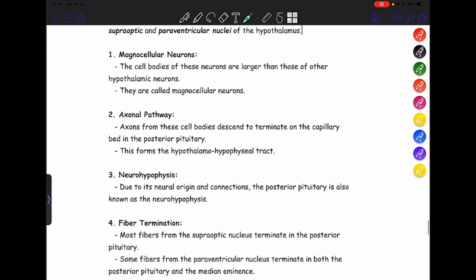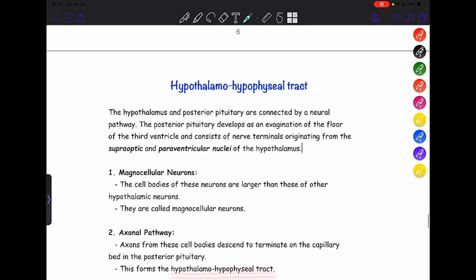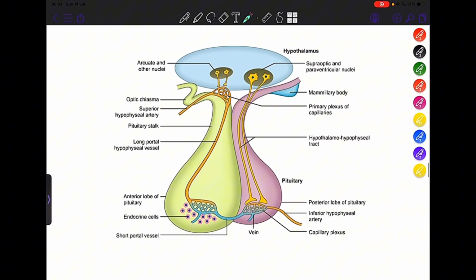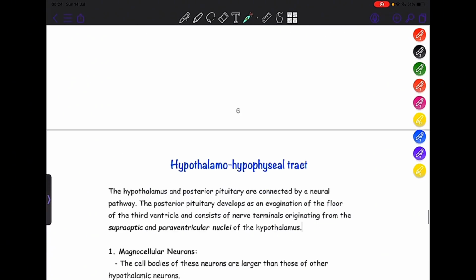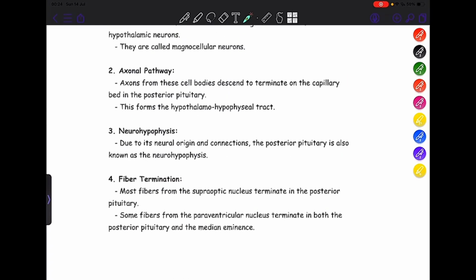Coming to the axonal pathway, the axons of these cell bodies descend to terminate on the capillary bed in the posterior pituitary. This forms your hypothalamo-hypophyseal tract. So this is it. As you can see, the axons are terminating directly over the capillary bed, and these form your hypothalamo-hypophyseal tract. Okay. Then the neurohypophysis. Due to its neural origin and connection, the posterior pituitary is also called as the neurohypophysis.